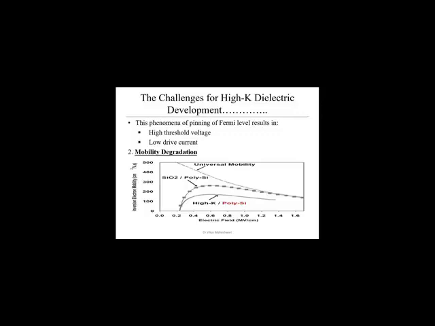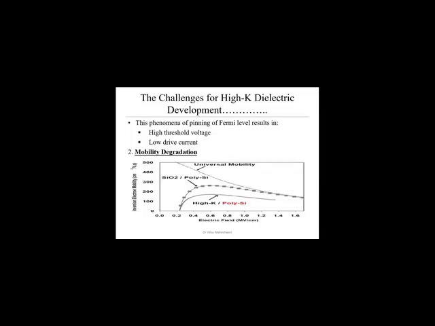The other thing is the mobility degradation. Low drive current is directly related to the mobility degradation. Low drive current means we are collecting less amount of electrons at the drain side. Because of that, the mobility of the device is going to be decreased. Because as we have seen, we are going to scale down the geometry of the device, because of that short channel effect comes into the picture. So this vertical voltage will not work further as effective voltage. Because of that, mobility of the charge carrier electron is going to decrease.